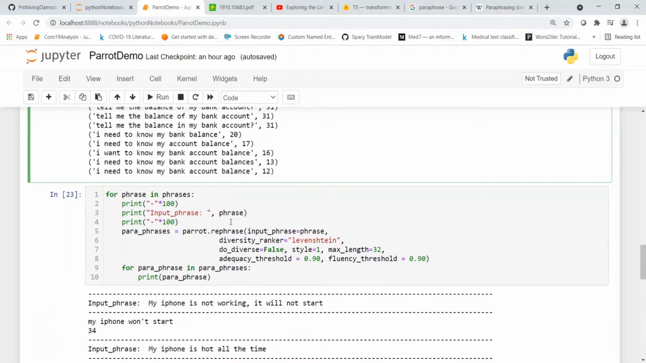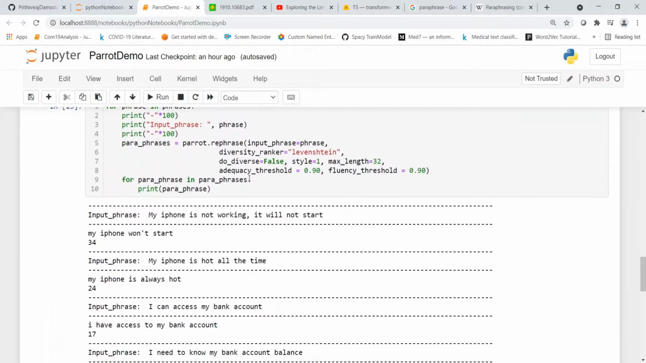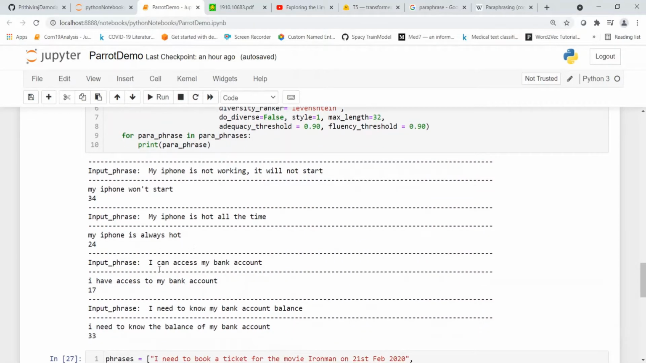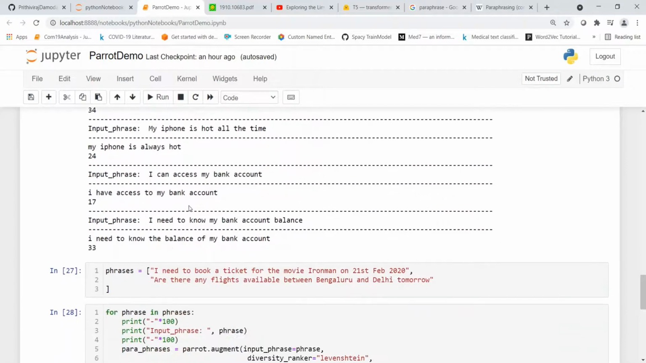Another interesting point is that you also have a rephrase function, where you are trying to say the same thing but generate a new phrase. For example, my iPhone is not working, it will not start, my iPhone won't start, my iPhone is always hot. I can't access my bank account, I have access to my bank account. This is slightly different, and I don't know why it gives this kind of output. I need to know my bank account balance, I need to know the balance of my bank account. So this is about rephrasing.